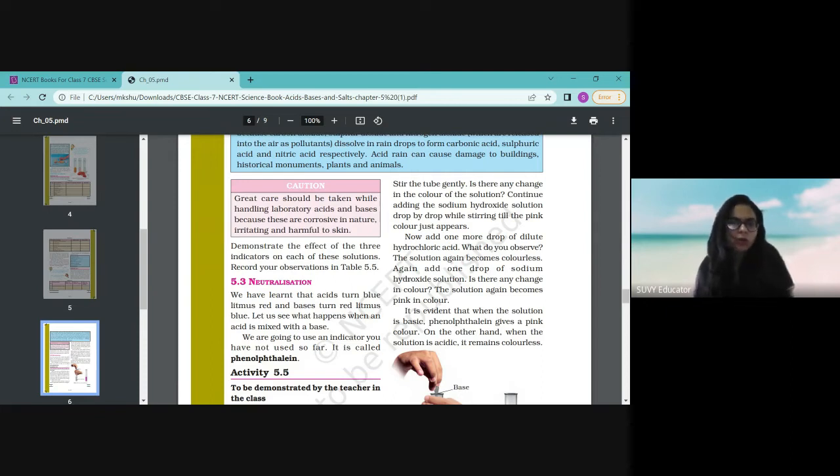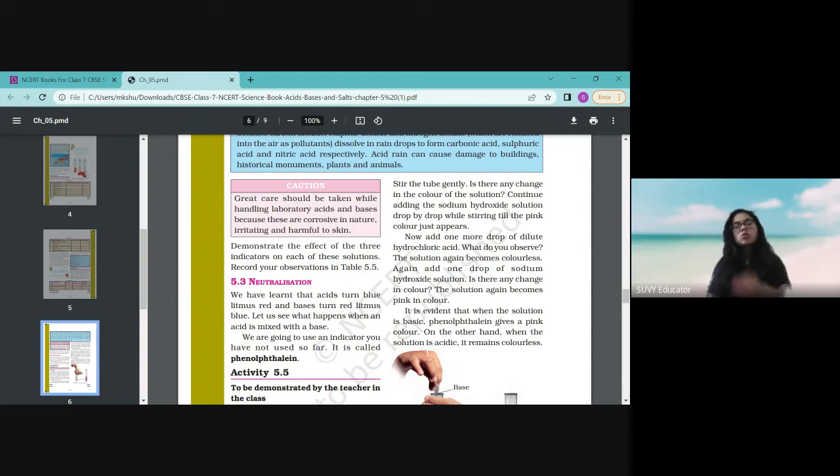Should I tell you, or will you perform the activity and see the result yourself? If you want, I will tell you, but do perform the activity and you will see the results. If the solution is acidic, the turmeric, your haldi, will turn the acidic solution to dark red. So out of two, which one can be acidic? Obviously the lemon juice, which is sour in taste.